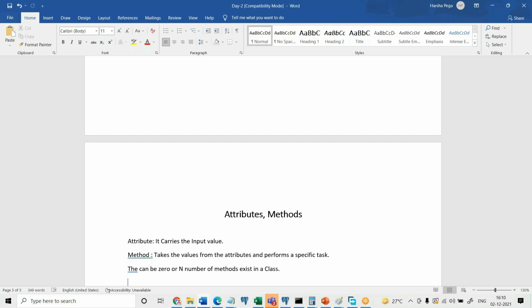Okay, 0 or n, but there should be one in the object-oriented programming languages. So we can say 1 or n. By default, when nothing is there, the overall class itself inside, you can consider it as one method. That is what we call it as main method, where the execution begins and all. Right? So an attribute is going to carry the input value, and the method is going to take the value from the attribute, and it is going to get executed and perform some specific task. Everyone clear?